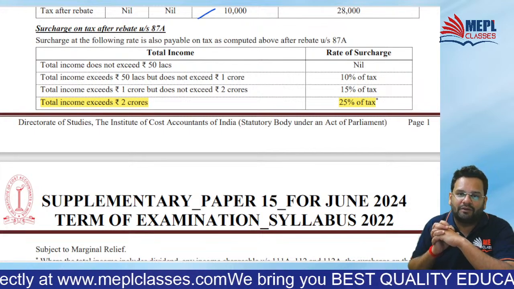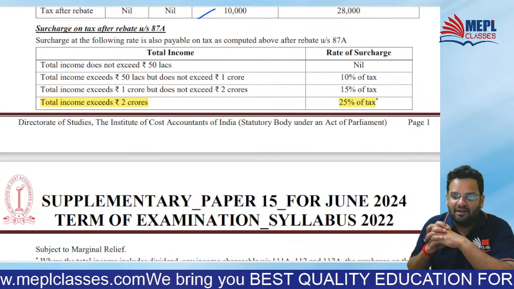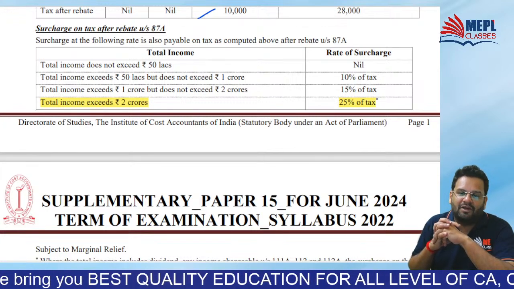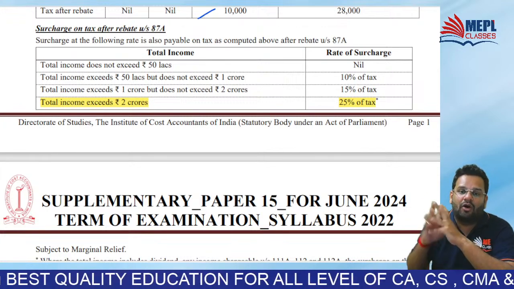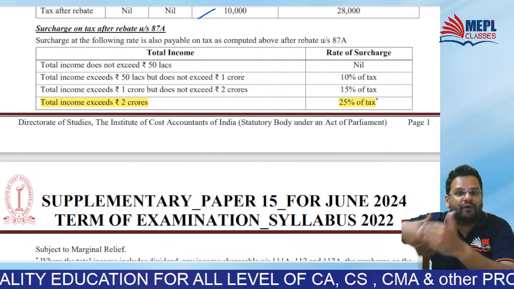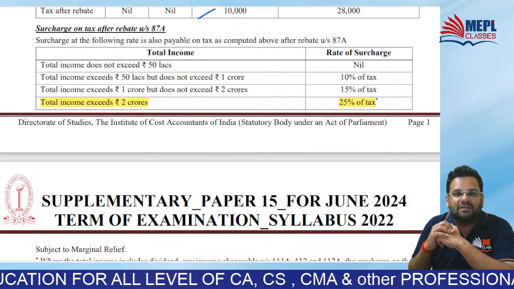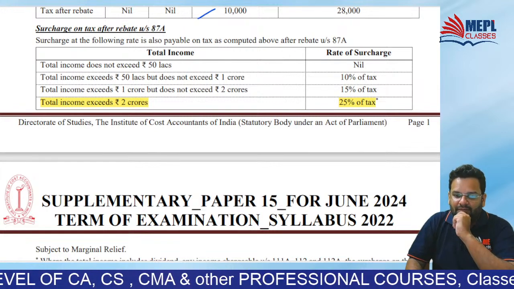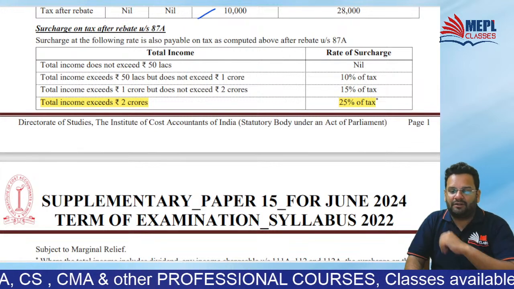Did you get the point? So in 115BAC, there is a lower surcharge because the bracket of income exceeding 5 CR paying surcharge at 37% is removed. Did you all get the point?